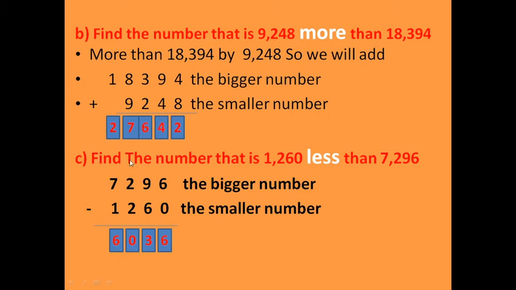Now here see, find the number that is 1,260 less than this. So now we know less than this number by this. So what we will do, we put the big number up and the small number down and start to subtract. Now here if you subtract 0, take 0 from 6, 6. Subtract from 9, it will be 3. 2 minus 2, 0. 1 subtract from 7, it will be 6.